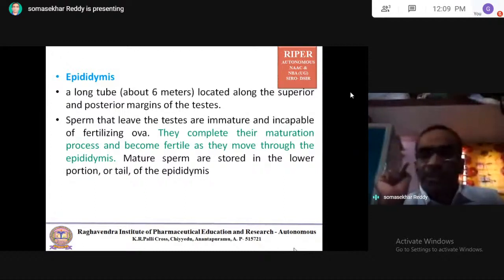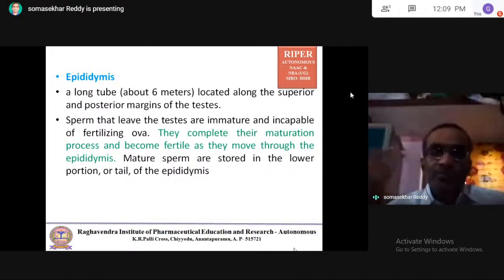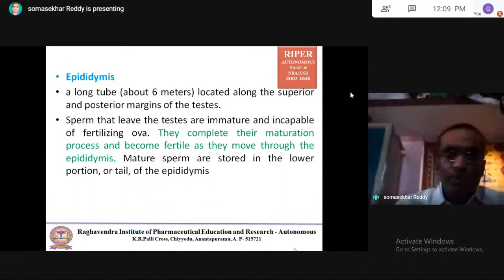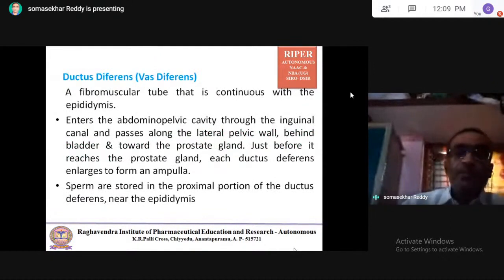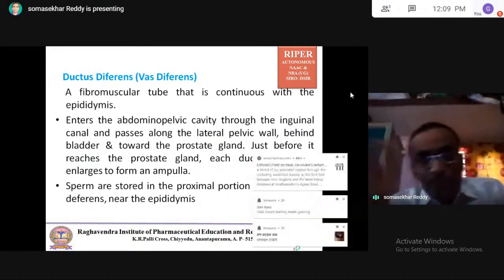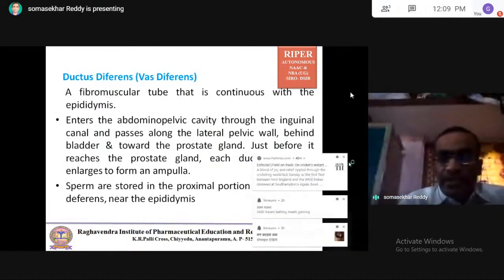The epididymis is involved in maturation of the sperm and also in storage of the mature sperm. Mature sperm are stored in the lower portion, or tail, of the epididymis. Next, the ductus deferens, which is also called the vas deferens. After the epididymis, it is a fibromuscular tube that is continuous with the epididymis.